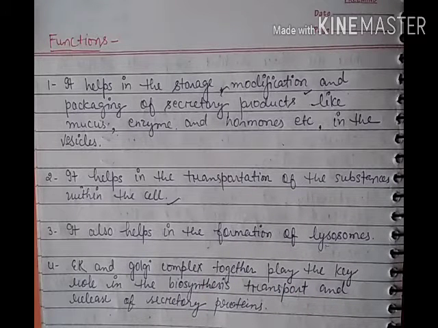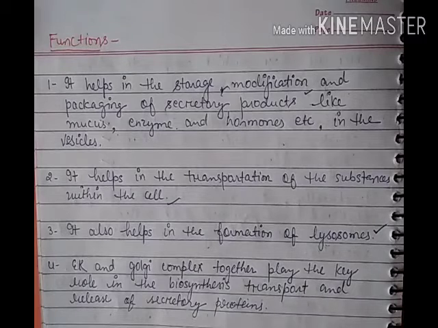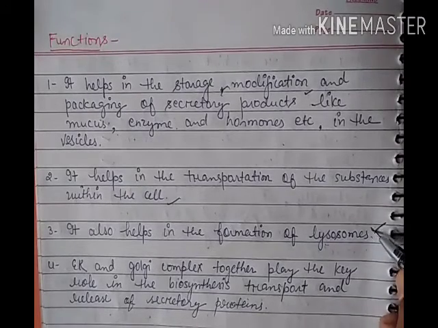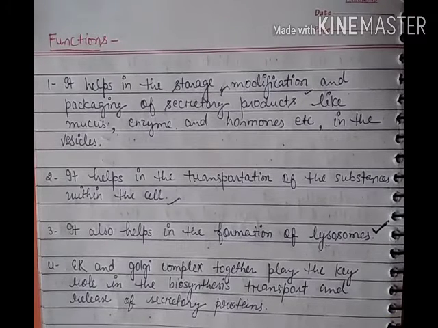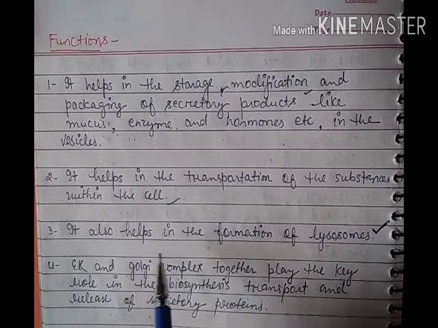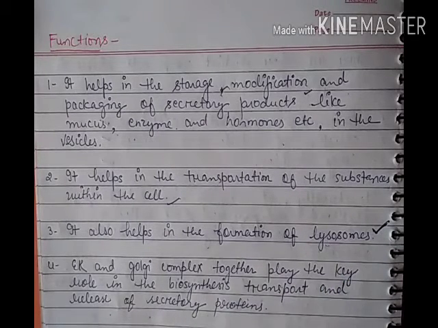It also helps in the formation of lysosomes. The secretory vesicles in the Golgi apparatus convert into the lysosomes. As you know, the lysosomes are the digestive system of the cell. Lysosomes are vesicles that have digestive enzymes in them, so they help in the digestion of complex material into simpler units. And these lysosomes, the digestive system of the cell, are formed by the Golgi complex. So this is another function of the Golgi complex: the formation of the lysosome.